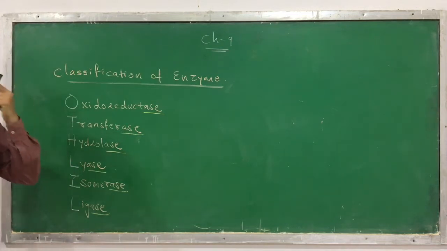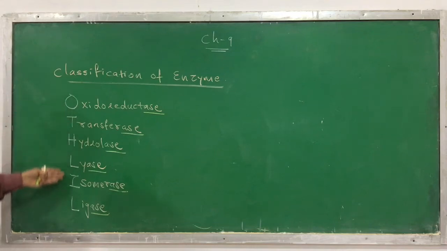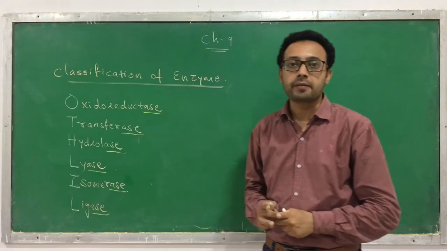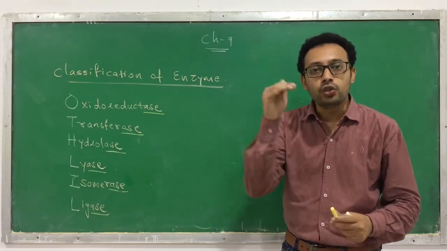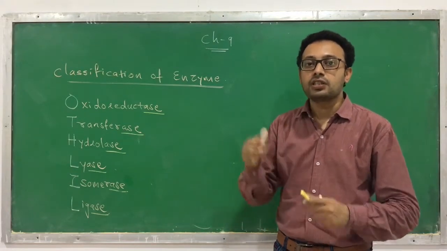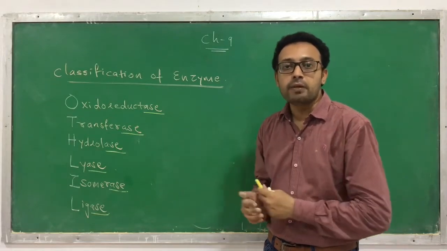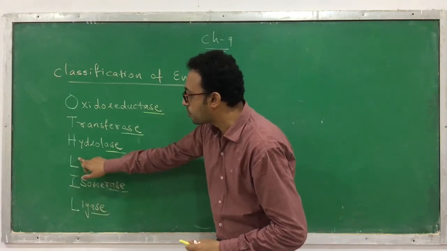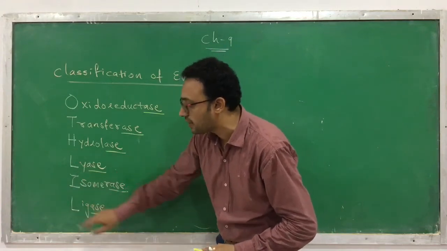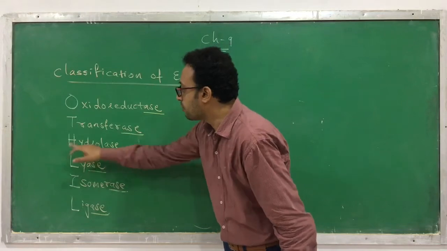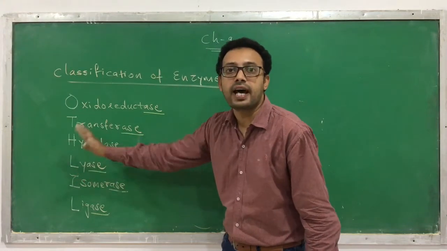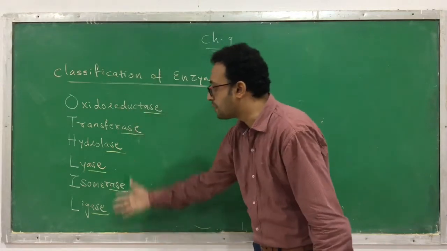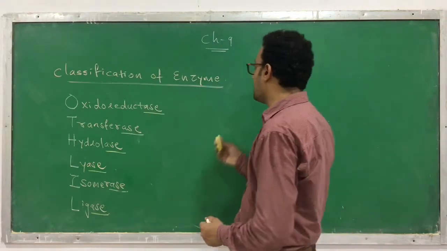Okay, but one thing you have to remember, that this should be remembered in a sequence, because here a specific numbering system has been given internationally. Though you don't have to learn it, I suggest you remember this sequence, because the sequence is necessary. You know that there are 2 L's, one is lyase and the second one is ligase. The fourth one you cannot call ligase, it is always a lyase, and the sixth one is always a ligase. So do not change the sequence, remember it in a sequence, because the enzymes are usually named